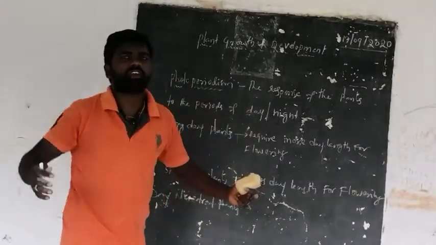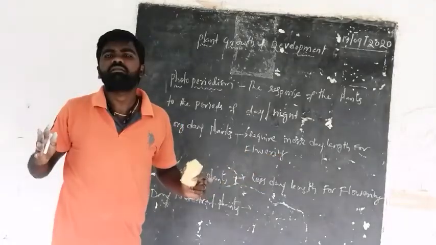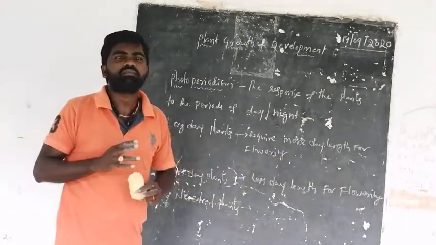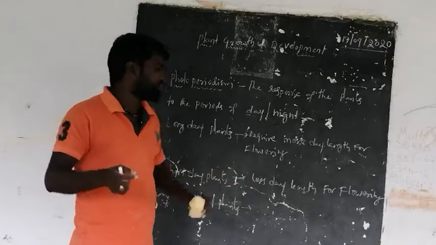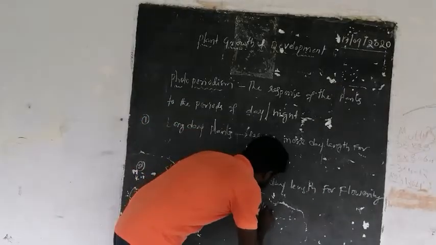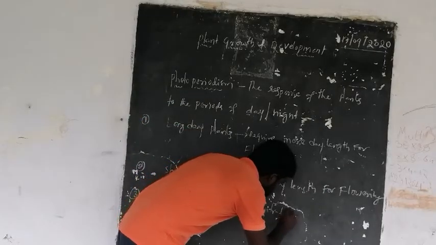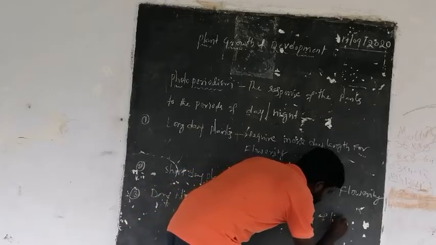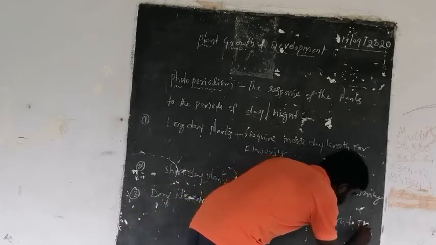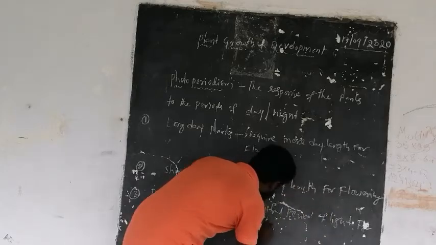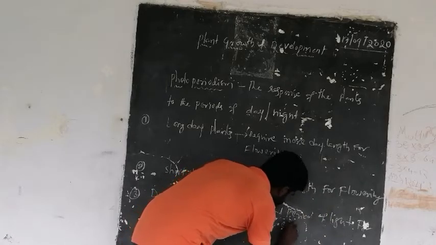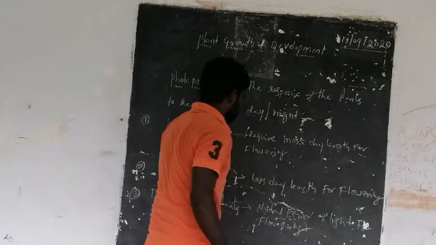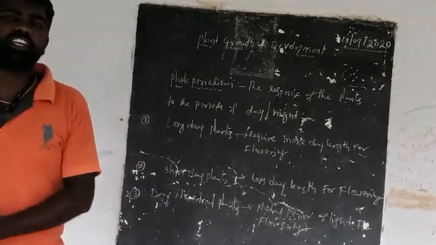It means they don't require much day length or less day length, but a neutral period of time. These are called day neutral plants.